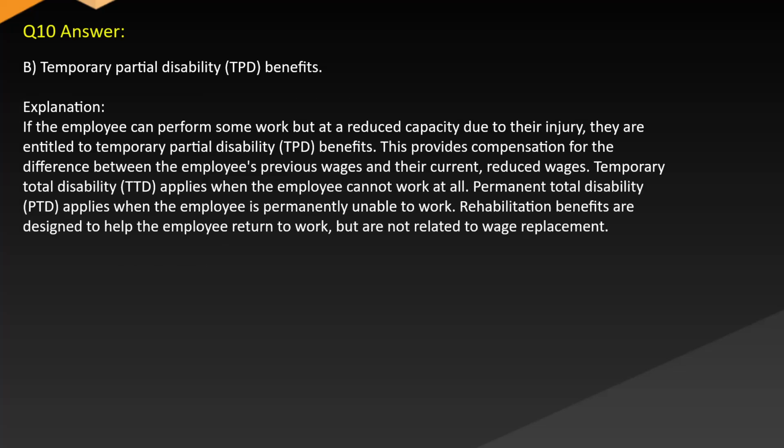Answer: B. Temporary partial disability (TPD) benefits. Explanation: If the employee can perform some work but at a reduced capacity due to their injury, they are entitled to temporary partial disability (TPD) benefits. This provides compensation for the difference between the employee's previous wages and their current reduced wages. Temporary total disability (TTD) applies when the employee cannot work at all. Permanent total disability (PTD) applies when the employee is permanently unable to work. Rehabilitation benefits are designed to help the employee return to work, but are not related to wage replacement.